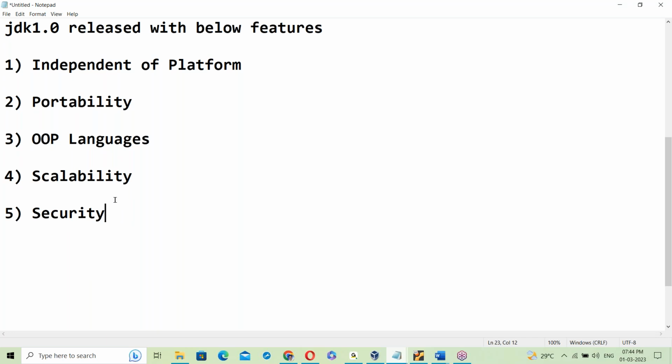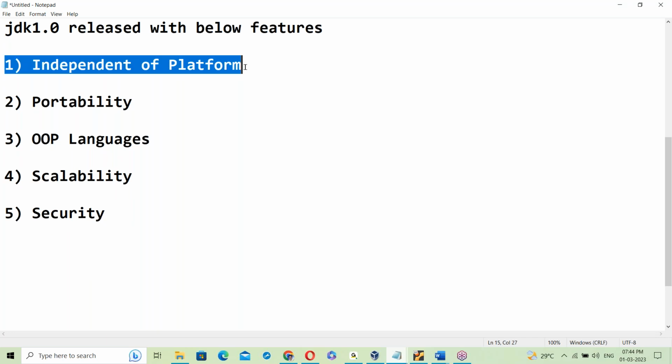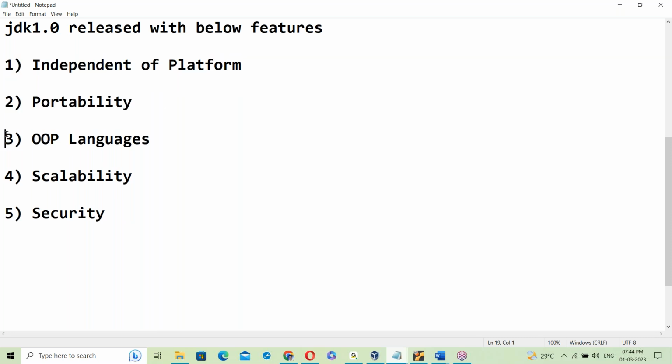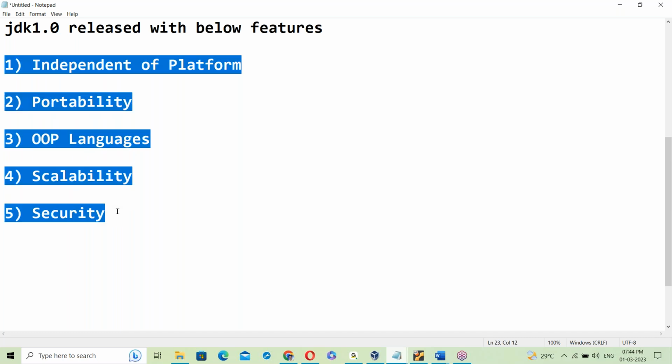Let us see about all of these. What is independent platform? What is portability? What is the object-oriented language feature? What are scalability and security? Let us see all of these features.